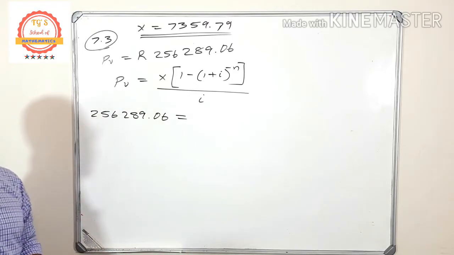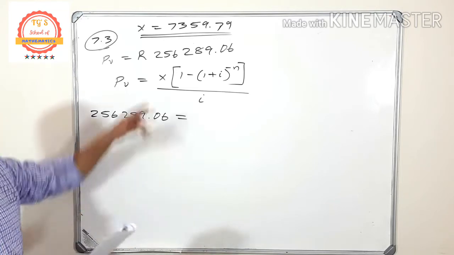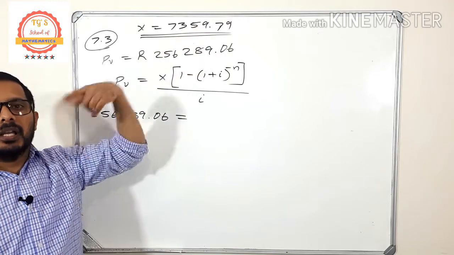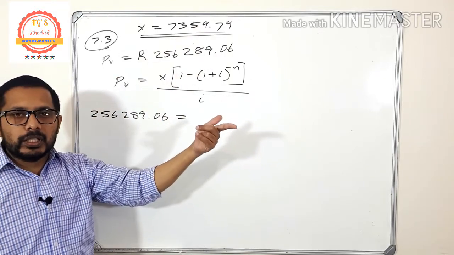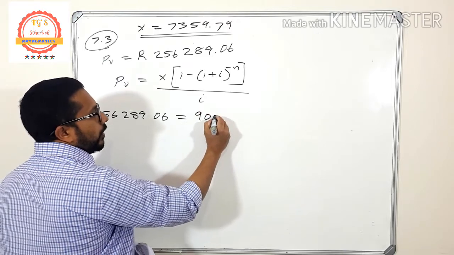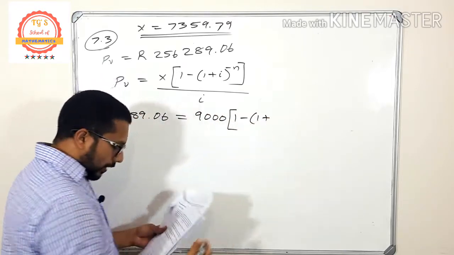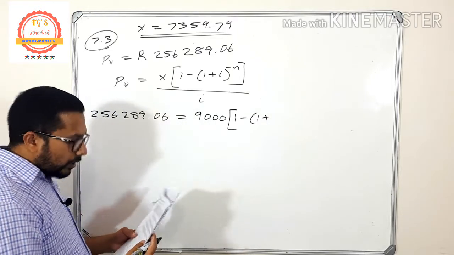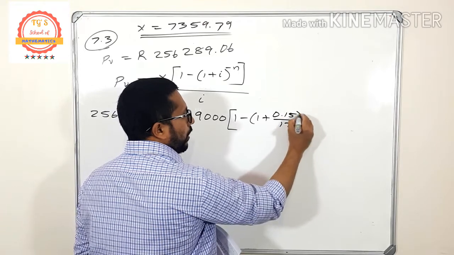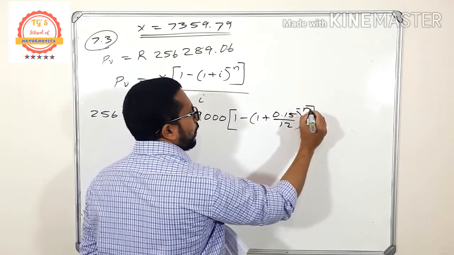Now what is the new monthly installment? It's not this one. Now Thabiso is going to pay 9,000. She increased that one. So the monthly installment is 9,000 into 1 minus 1 plus, what is the interest rate? 15%, 0.15 divided by 12, the whole raised to, now we have to find the value of n.